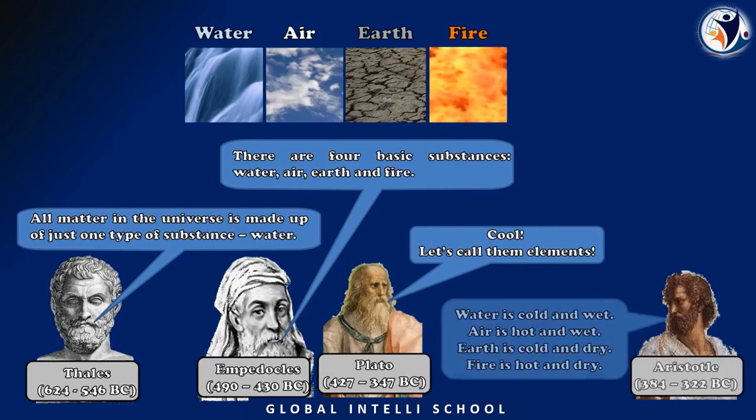Then at the time of Aristotle, Aristotle said that water has a different characteristic: water is cold and wet. See here, children, until here no one talked about the properties. Aristotle, of course, is also a Greek philosopher.